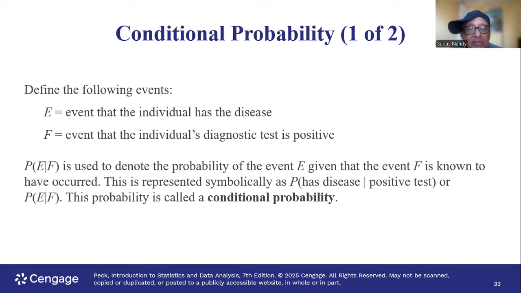This is represented symbolically as P, event E is the person has the disease, given vertical line, positive test result, or P(E given F). This probability is called conditional probability. Why? Because the condition, the event that has happened first, the person's diagnostic test is positive, and then the event we are looking for, that the person has the disease.